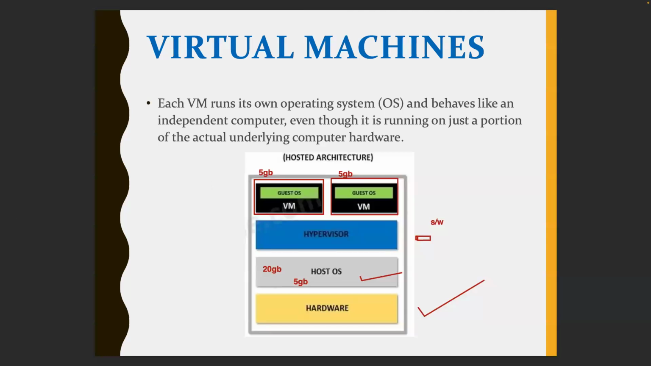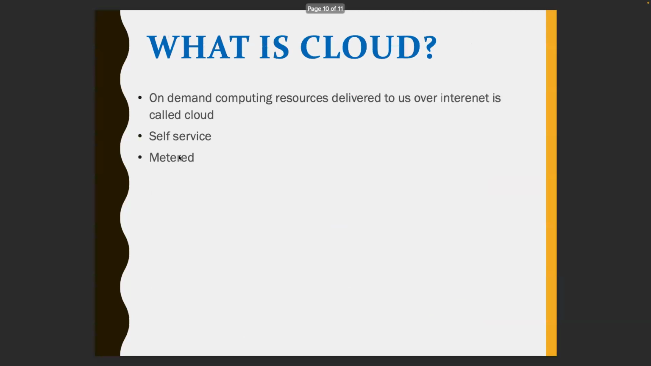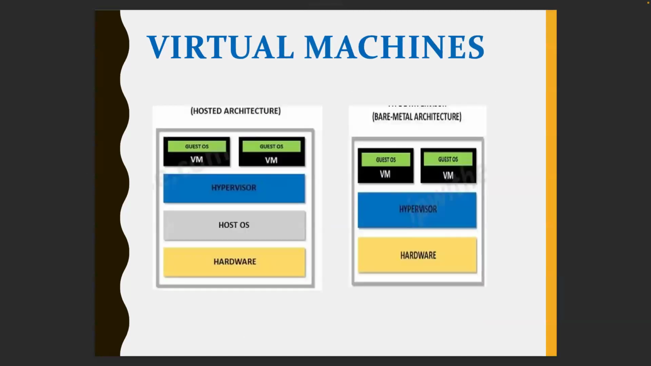This is called virtualization. And there is another architecture, see here, this is another type of architecture which is called bare metal. It means directly on the hardware, you'll have a hypervisor on which you will launch some VMs, right? Whereas this is a hardware and you have some host operating system and hypervisor. This is how it is. So this is the bare metal architecture.